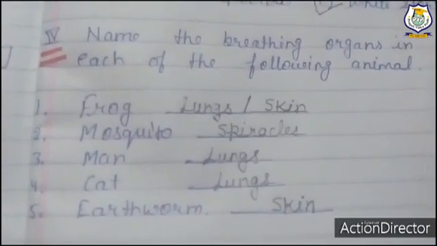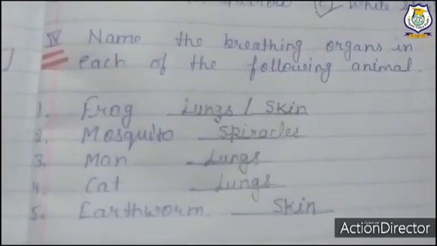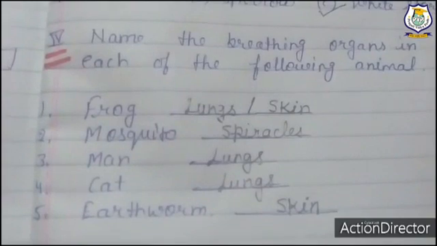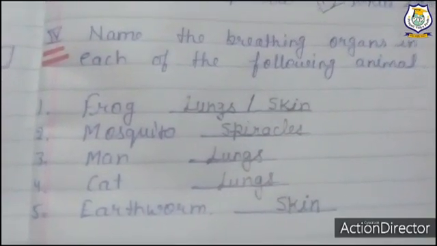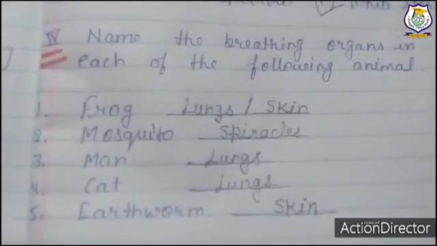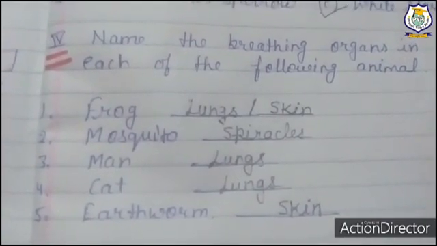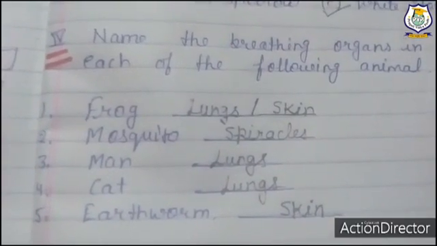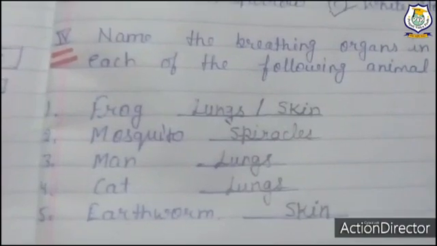Student, you know that mosquito is an insect and it breathes through spiracles. Man. A man breathes through lungs. Cat. Cat also breathes through lungs. Fifth one is earthworm. Earthworm breathes through skin.